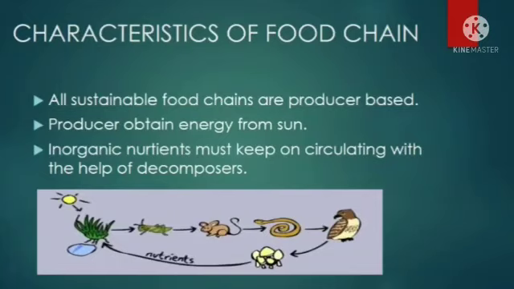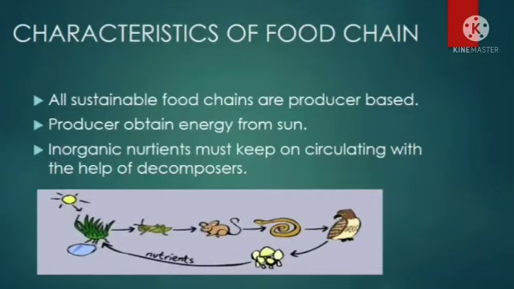Now the grass or the plants are consumed by the herbivores or the primary consumers. So the food energy is transferred from producers to primary consumers. In the same way it passes to the secondary consumers, then to the tertiary, and then to the top level consumers. Top level consumers are not eaten by any other organism.